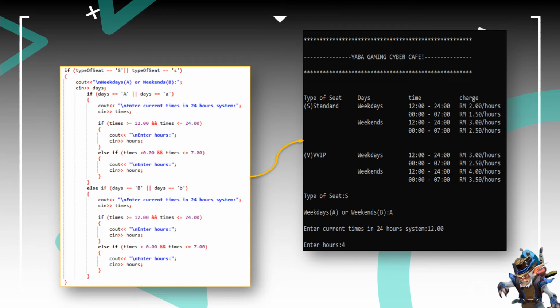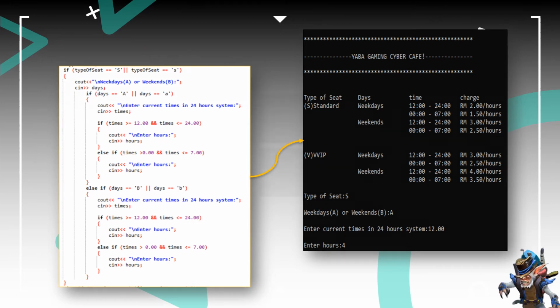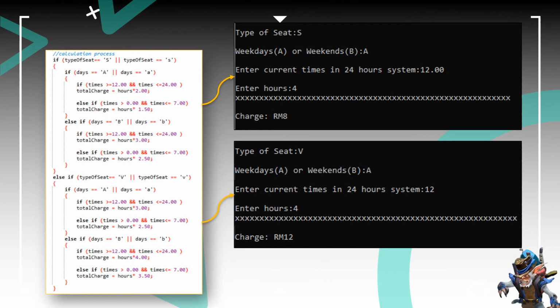For this program, we use control structure. After entering the type of seat, the program will display weekdays or weekends. If weekdays, the customer should enter A, else if weekends, enter B. After that, enter the current time in the 24-hour system. After that, enter hours. After getting the customer information, which is type of seat, days, current time and hours, the program will go to the next stage, which is the calculation process.